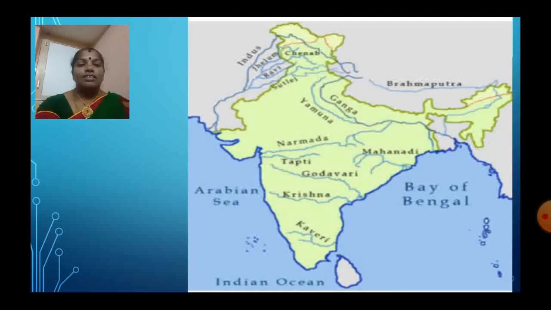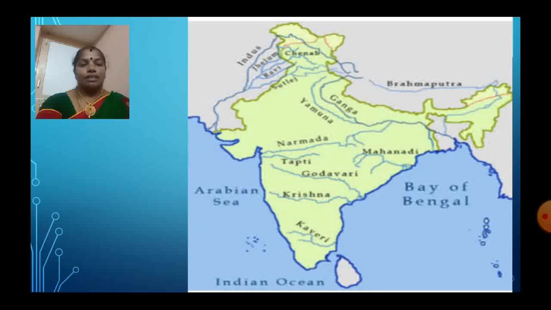Here, look at this river map. There are a lot of rivers given. Look at the northern side. Here, Indus, Jhelum, River Ravi and River Satluj, River Chenab, River Ganga, River Yamuna, River Brahmaputra, River Mahanadi, River Godavari, River Krishna, River Kaveri, River Narmada, River Tapti.